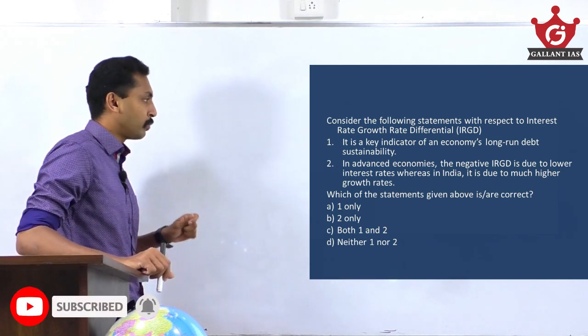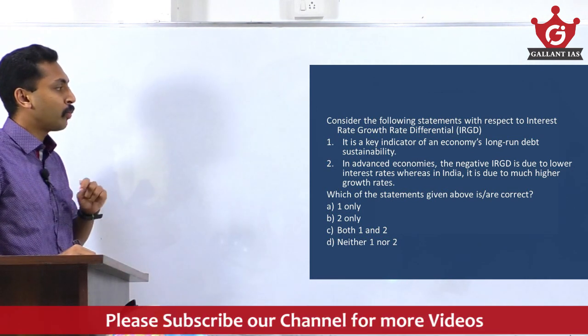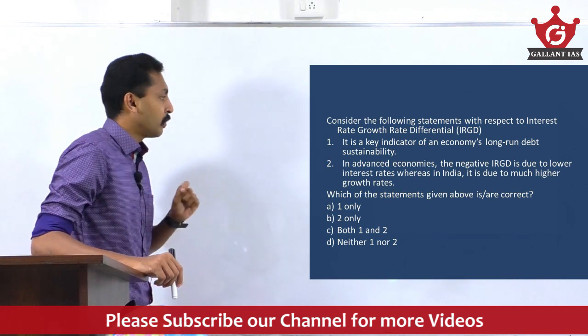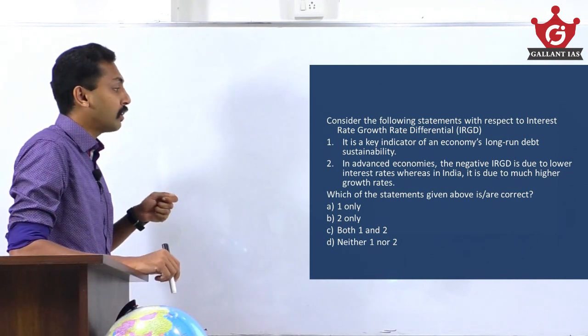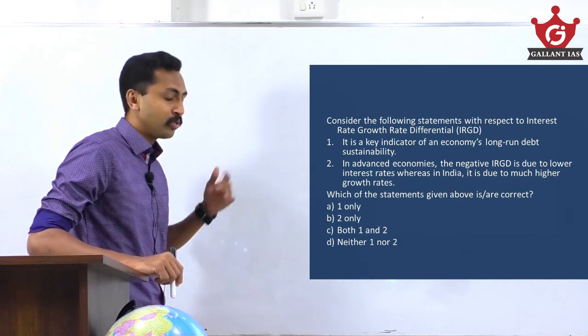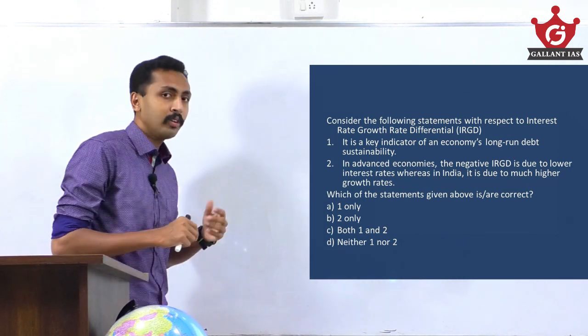In advanced economies, the negative IRGD is due to lower interest rate, whereas in India, it is due to much higher growth rates. Which of the statements given above is/are correct? So that was the question. And it is a two statement question, less probability for a guess.